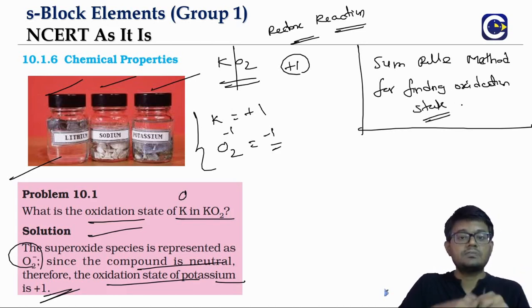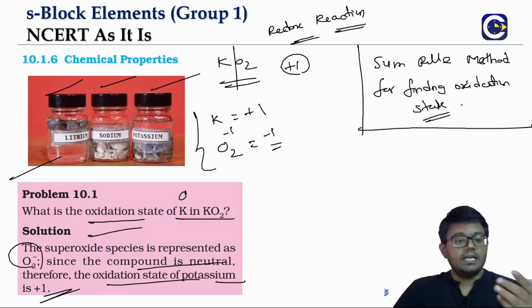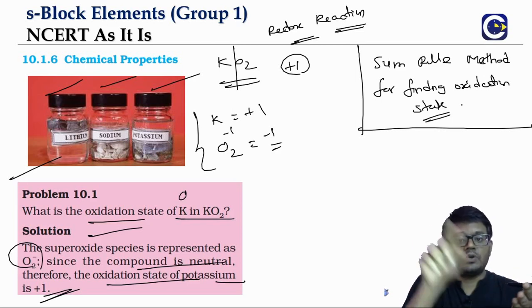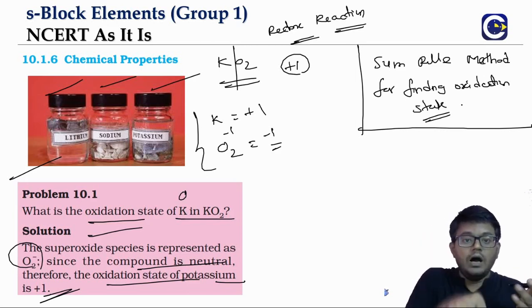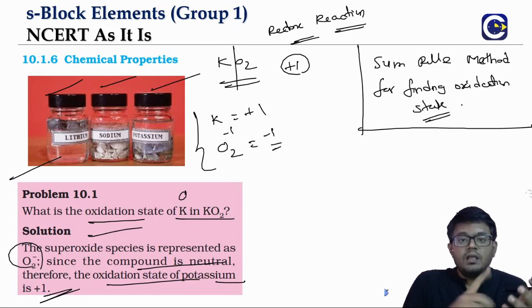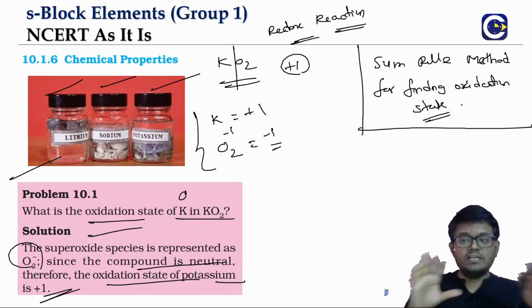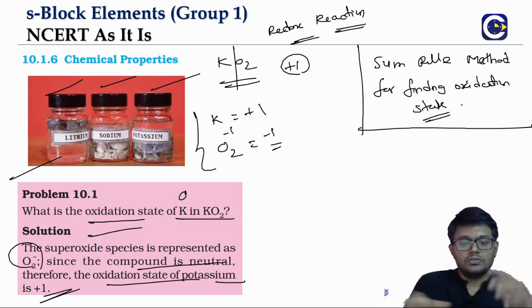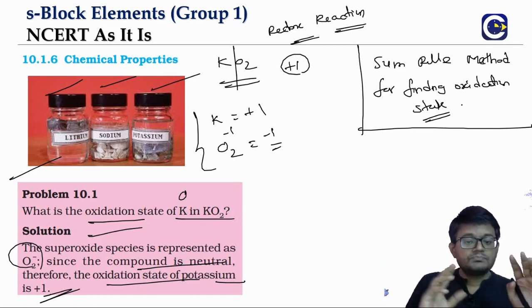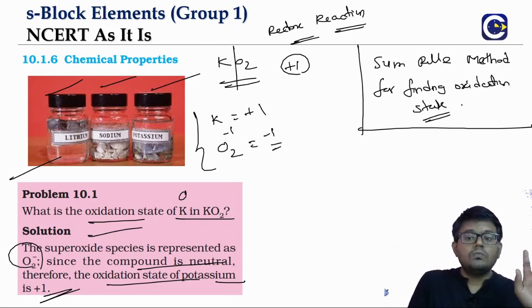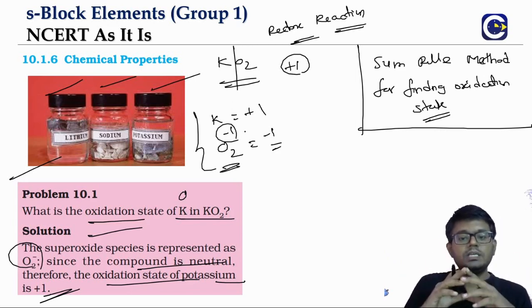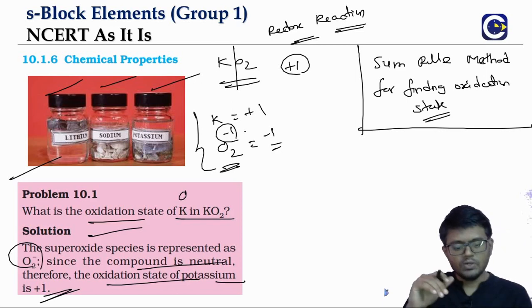So there we will have some fixed oxidation states. Like fluorine, whenever it is in combined form, always has -1. Alkali metals always +1. Alkaline earth metals always +2. Like that we fix some. Okay, so here potassium is +1 only. Whereas both the oxygens together will have an overall charge of -1. That is about the superoxide ion. Okay.